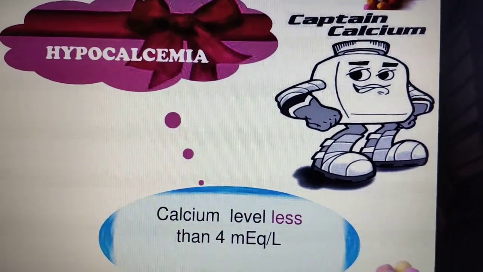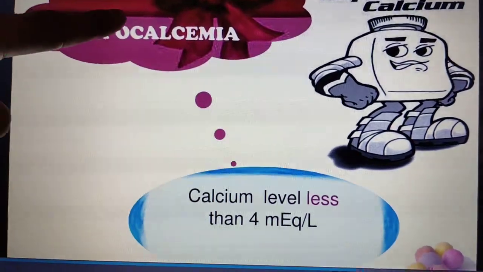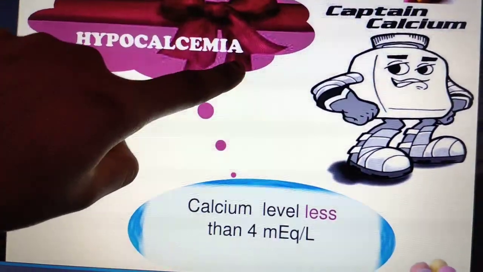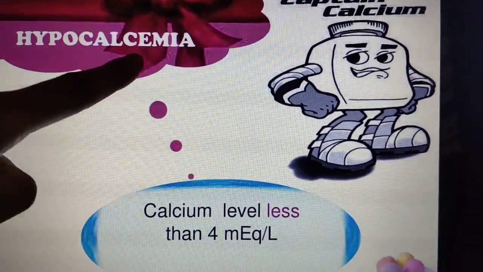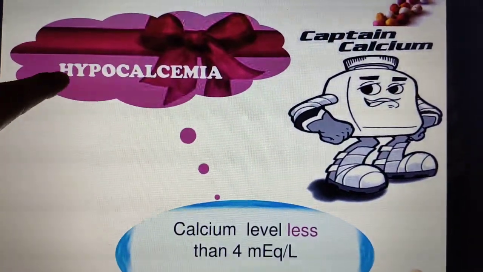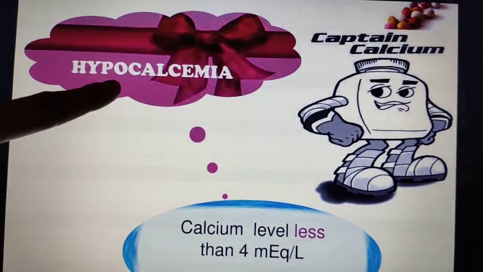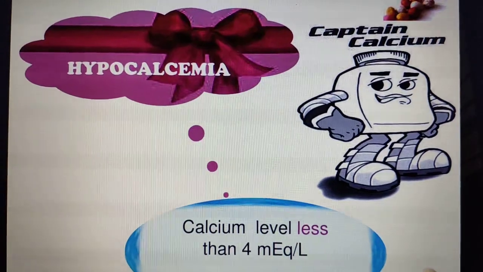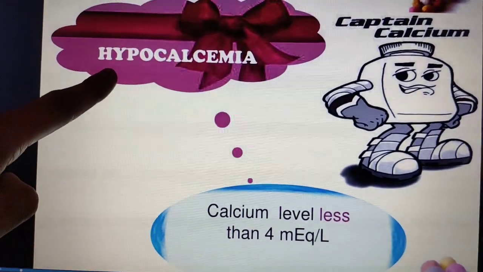Hypocalcemia. See, hypokalemia is different. Just observe here: calcium, that we call calcemia. Kalemia is related to potassium. Calcemia is related to calcium. Clear? Don't confuse kalemia and calcemia. Calcemia indicates calcium, only kalemia indicates potassium. Understood? Now we'll see what you mean by hypocalcemia.